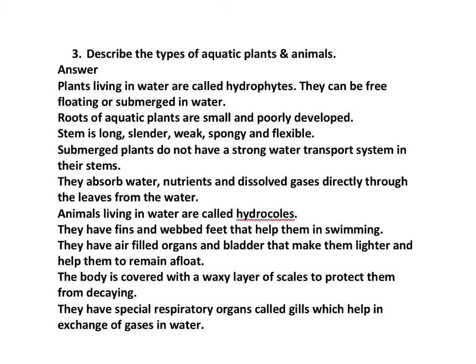Submerged plants do not have a strong water transport system in their stems and they absorb water, nutrients, dissolved gases directly through the leaves from the water. Animals living in water are called hydrocoles. They have fins, webbed feet that help them in swimming. They have air-filled organs and bladder that make them lighter and help them to remain afloat. The body is covered with a waxy layer of scales to protect them from decaying in water. They have special respiratory organs called gills which help in exchange of gases in water.